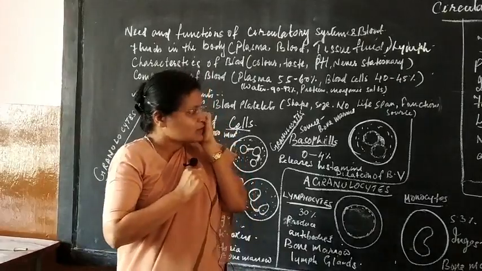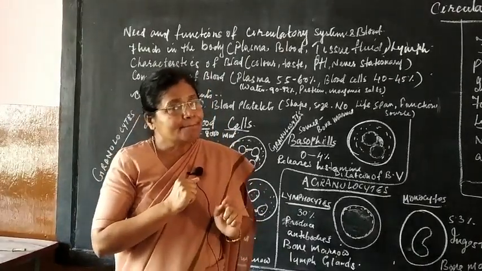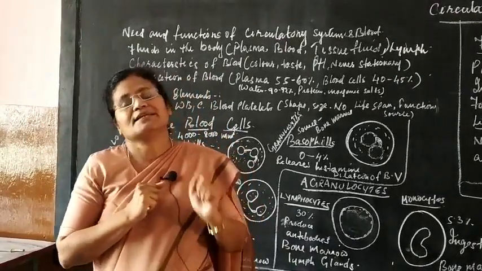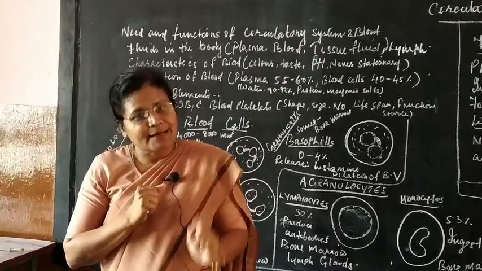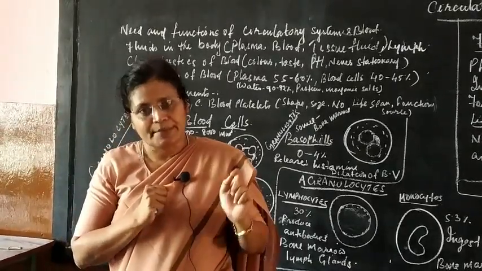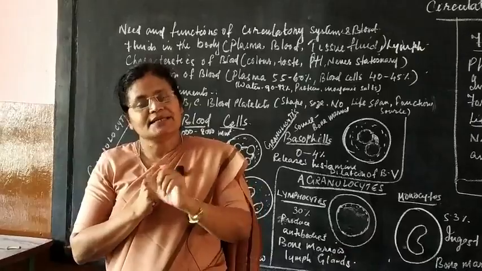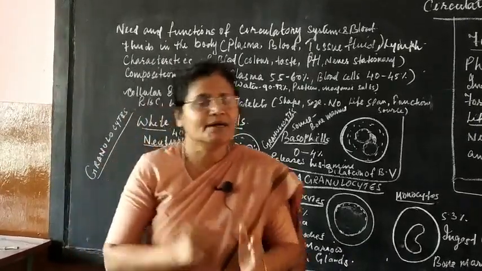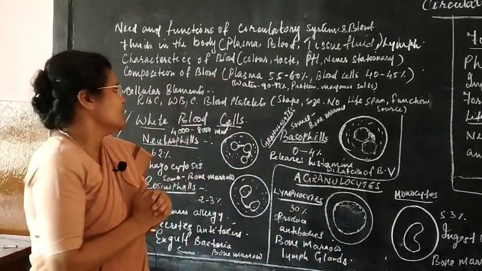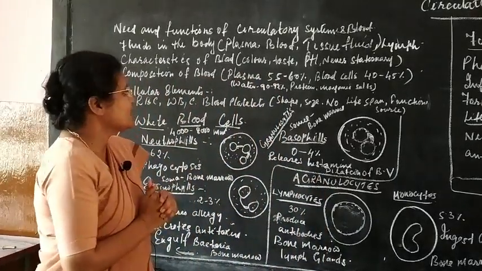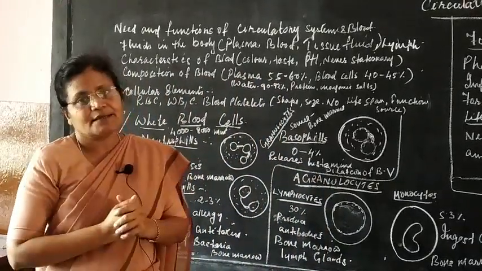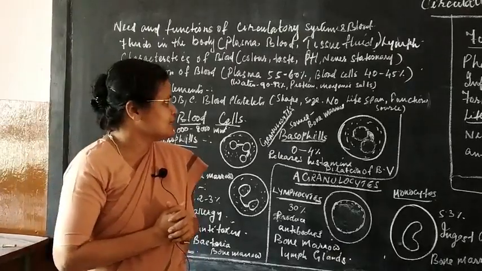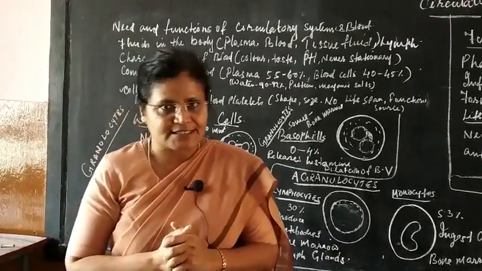So, 7 micron is the size, and the number is that in female it is 4.5 million per cubic millimeter. In male it is just the reverse, 5.4 million per cubic millimeter. That is about the number. And coming to the lifespan, the lifespan of RBC is 120 days.